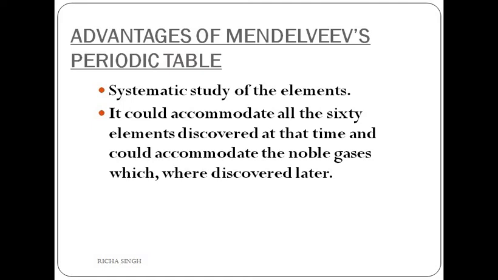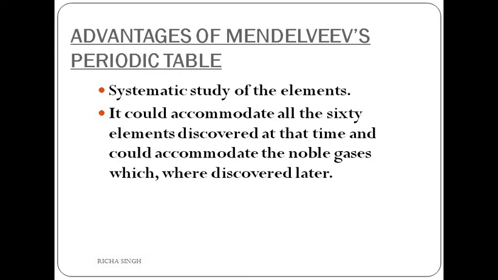One more important thing he did was he laid more stress on the similarities in properties rather than on increasing atomic masses. So whenever a particular element did not fit in the arrangement, he left a gap in the periodic table. Thus, many gaps for undiscovered elements were left in the periodic table by Mendeleev. So wherever a discovery would be made, those elements could be accommodated.